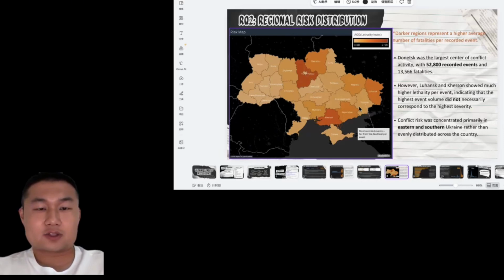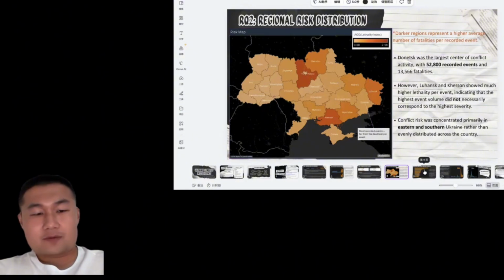However, regions such as Luhansk and Kherson showed a higher lethality per event. This means that the areas with the most conflict events are not always the most dangerous in terms of fatality. Overall, conflict risk was mainly concentrated in eastern and southern Ukraine.